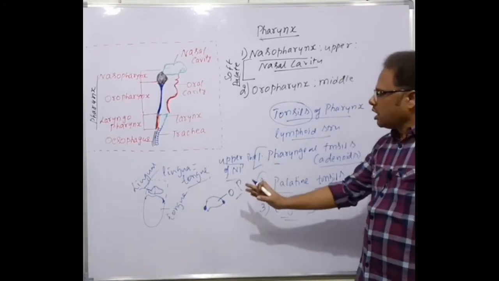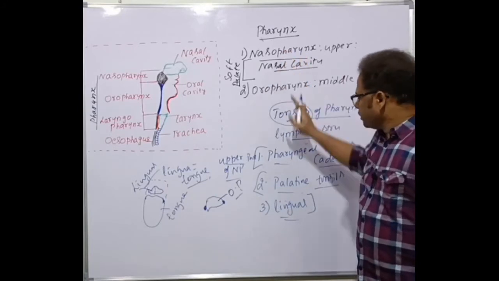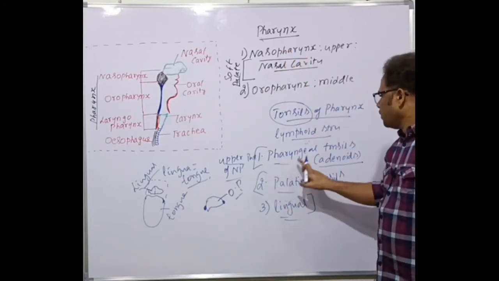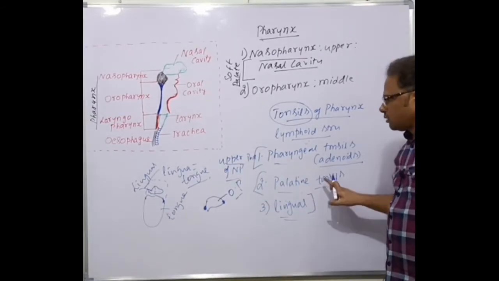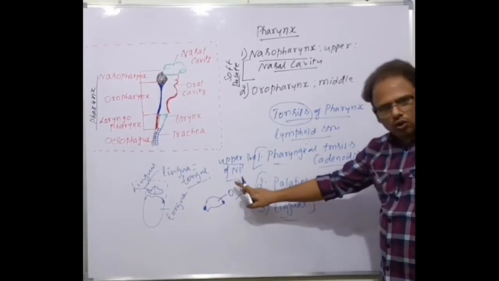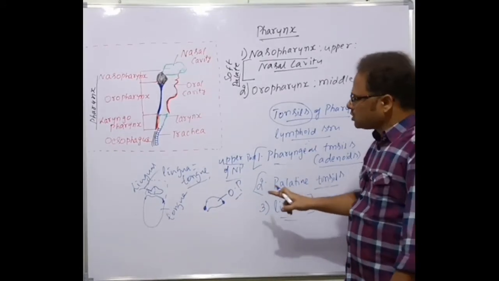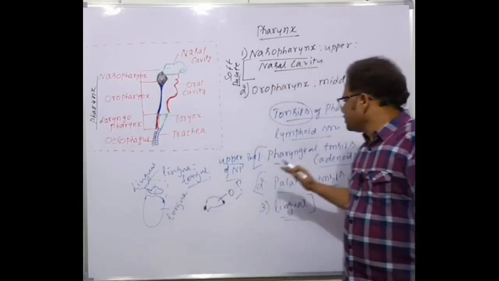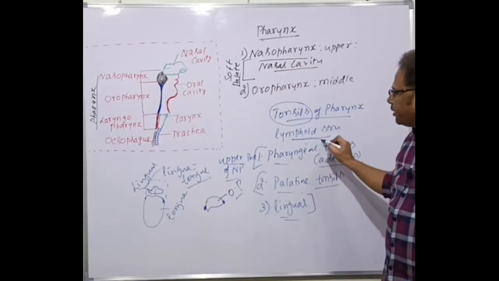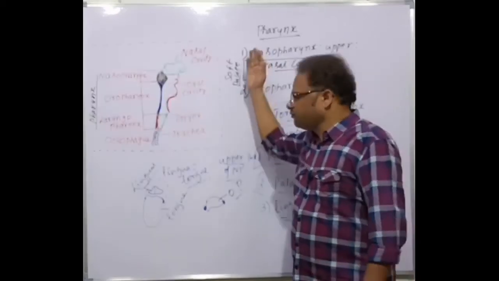All these are associated with which one? The pharynx. The nasopharynx contains one pair of pharyngeal tonsils towards the upper side. Palatine tonsils are present, one on either side of the oropharynx. And one pair of lingual tonsils is present at the base of the tongue. These tonsils are lymphoid organs. Clear, students? That's all about the pharynx, my dear students.